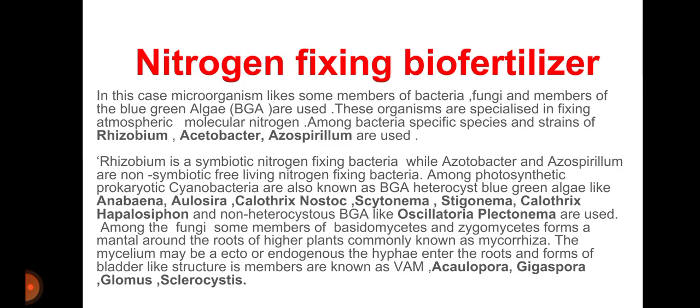Among the fungi, some members of the Basidiomycetes and Zygomycetes form a mantle around the roots of higher plants and are commonly known as mycorrhiza. Myco means fungi, rhiza means root system. The mycorrhiza may be ectotrophic or endotrophic. The hyphae enter the roots and form bladder-like structures; these members are known as VAM. Acaulospora, Gigaspora, Glomus, and Sclerocystis mycorrhiza are used as biofertilizers, having a capacity to fix atmospheric nitrogen, isn't it?